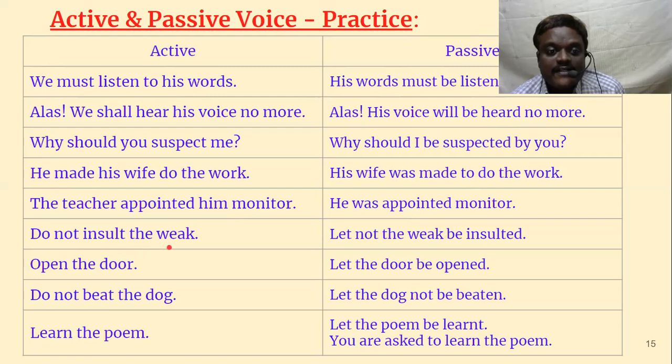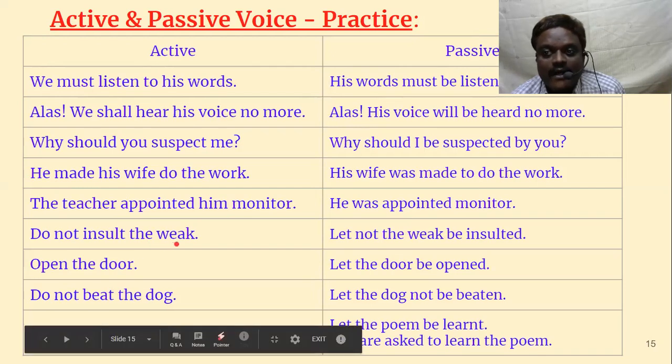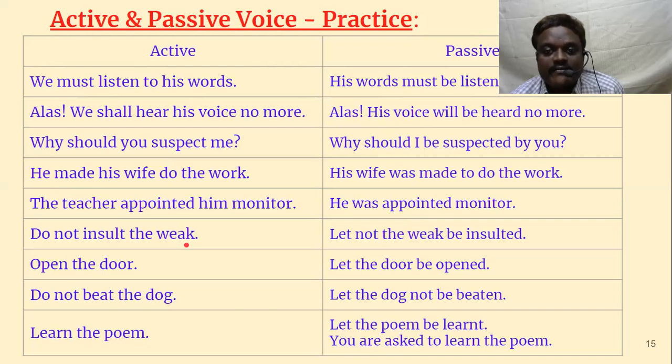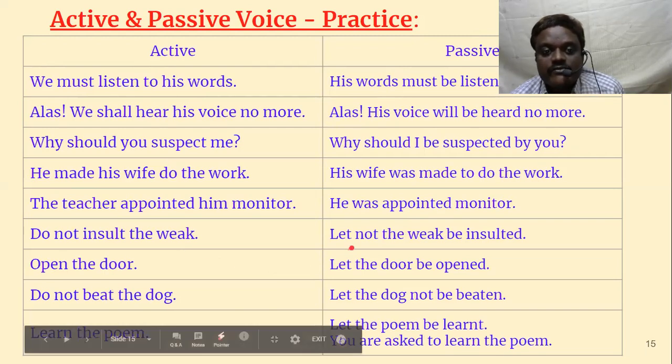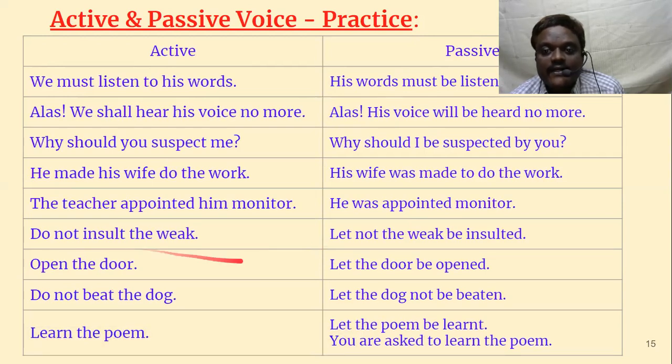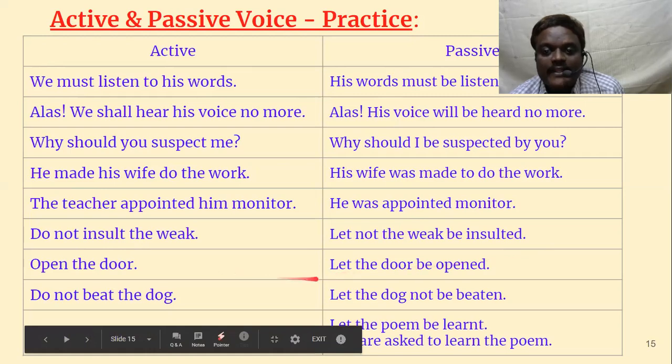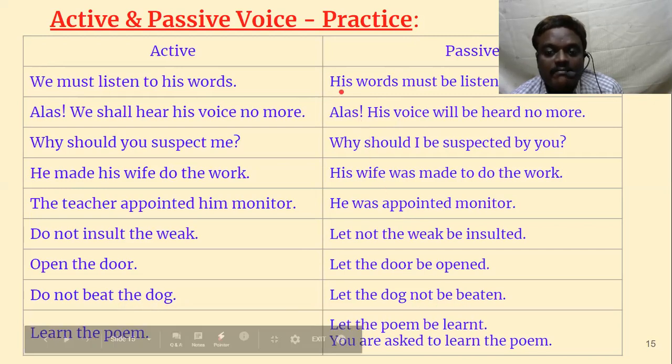Do not insult the weak. These are what we call orders or requests. When we convert them to passive voice, we use let. Do not insult the weak: let not the weak be insulted. So weak has to be brought forward, and insult becomes be insulted. Open the door. It can be a request or an order. Let the door be opened. Open becomes be opened. Do not beat the dog. Let the dog not be beaten.